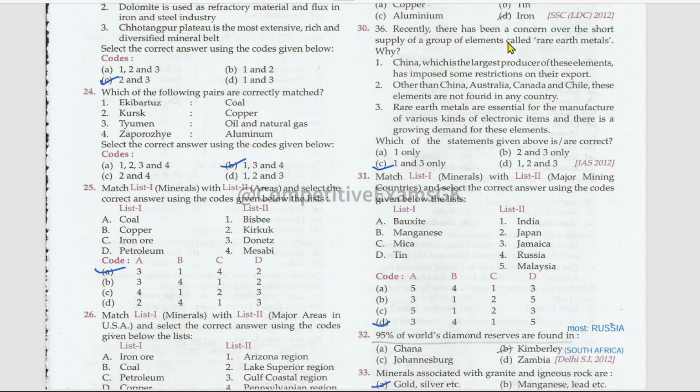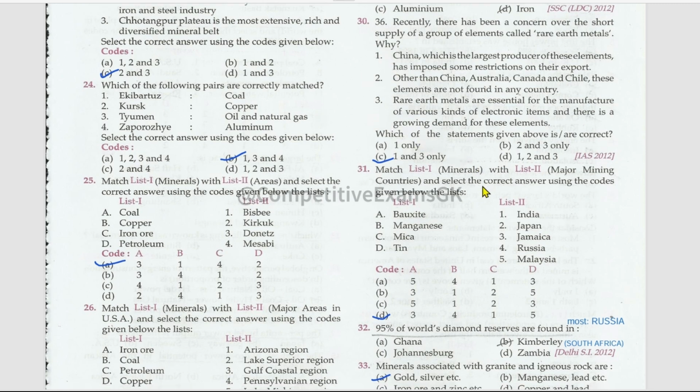Recently, there has been concern over a short supply of the group of elements called rare earth metals. Why? Because China, which is the largest producer of these elements, has imposed some restrictions on their export to other countries than China, Australia, Canada, and Chile. These elements are not found in any country. Now, rare earth metals are essential for the manufacture of various kinds of electronic items, and there is a growing demand for these elements, right? 1 and 3 are the right options.